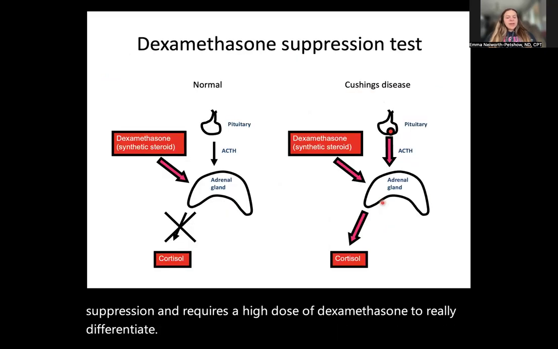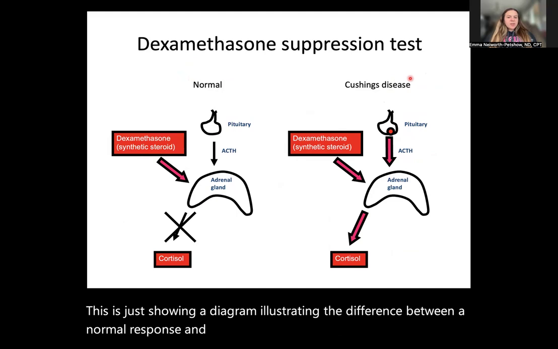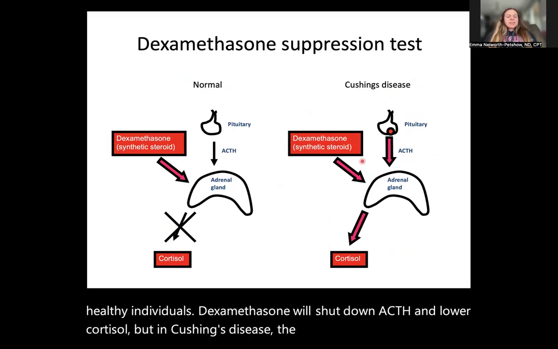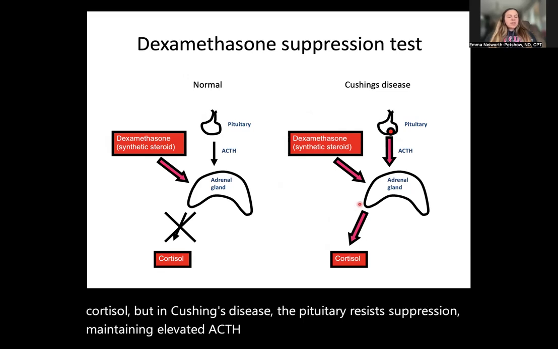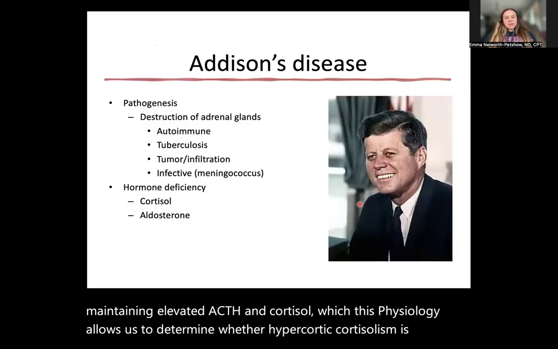And this is showing a diagram illustrating the difference between a normal response and a Cushing's disease response to this test. In healthy individuals, dexamethasone will shut down ACTH and lower cortisol, but in Cushing's disease, the pituitary resists suppression, maintaining elevated ACTH and cortisol, and this physiology allows us to determine whether hypercortisolism is ACTH dependent.